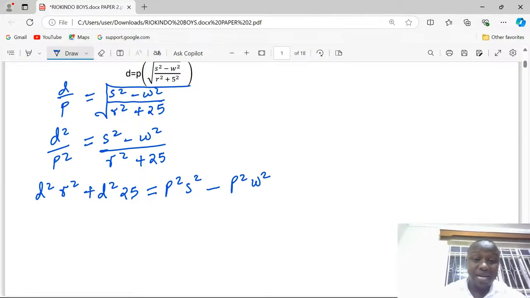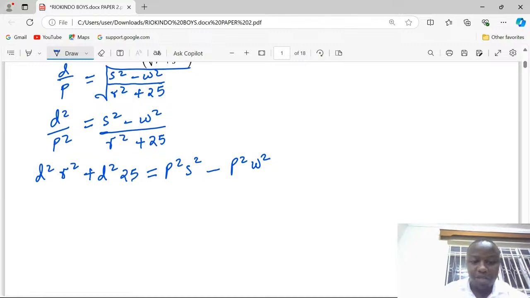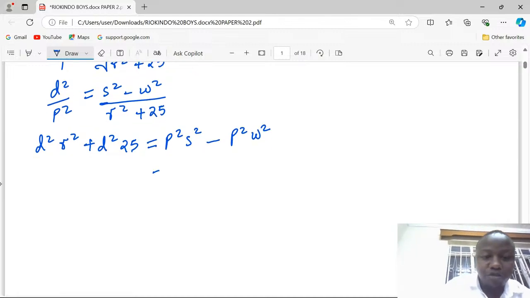Remember, we are making S the subject, so the term with S can be left on its own, such that we have P squared S squared. Then now we take P squared W squared to the left-hand side, where it becomes positive.